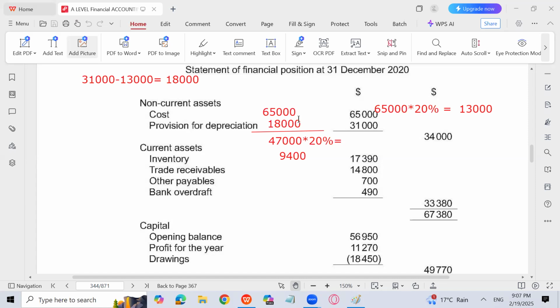Same is the case with the 18,000. We should not add 13,000. We should have added 9,400 to find the correct value of the total provision for depreciation to be subtracted from the cost of the non-current asset in the statement of financial position, or the balance sheet. So both things are wrong. To correct both the profit and the balance sheet, we have to do all this working. So now let's start the solution of the question.